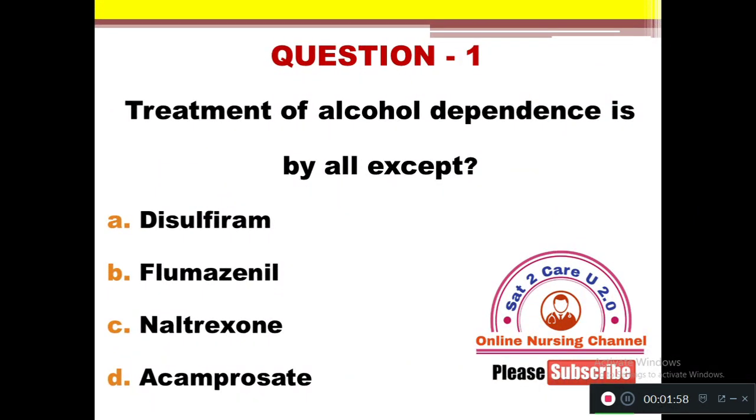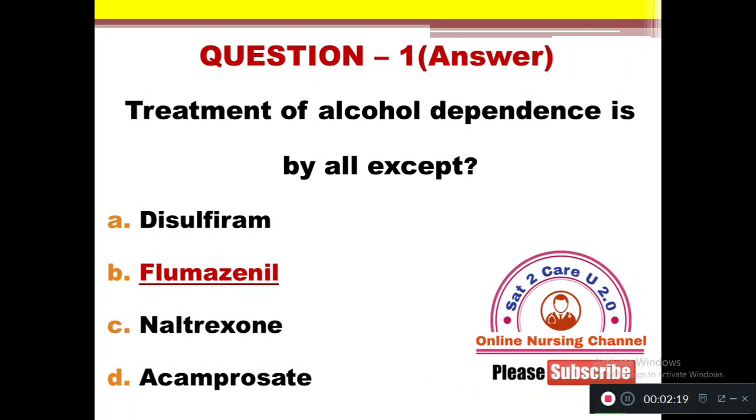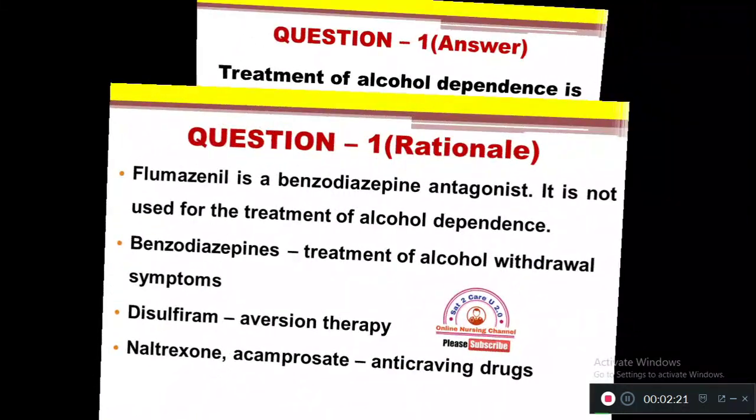Treatment of alcohol dependence is by all except: A. Disulfiram, B. Flumazenil, C. Naltrexone, D. Acamprosate. So, which drug is not used for the treatment of alcohol dependence among these four? The right answer is option B, flumazenil. Why?